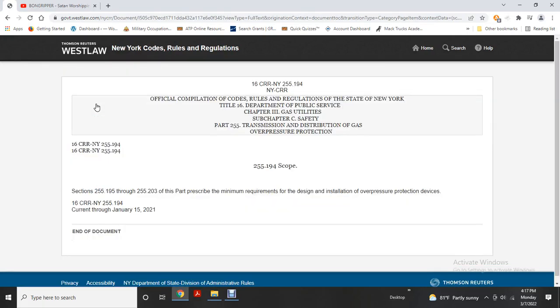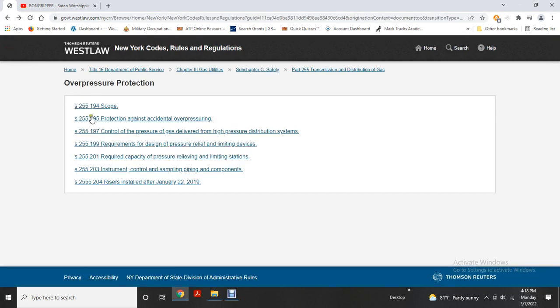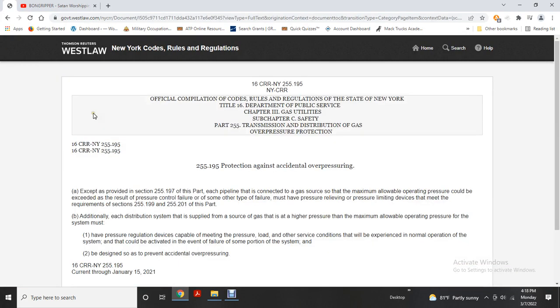Alright, 255.194, scope. 255.195 to 203: the department prescribed the minimum quantity, design, and installation of overpressure protection devices. Protection against accidental overpressure. Except as provided in 255.197 of this part, each pipeline connected to a gas source where the maximum allowable operating pressure could be exceeded as the result of a pressure control failure or other type of failure must have pressure relief or pressure limiting devices that meet the requirements of sections 255.199 through 201 of this part.